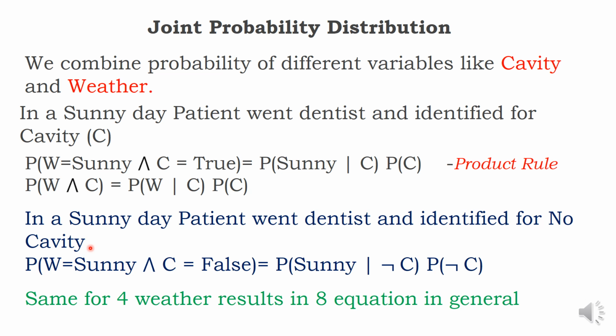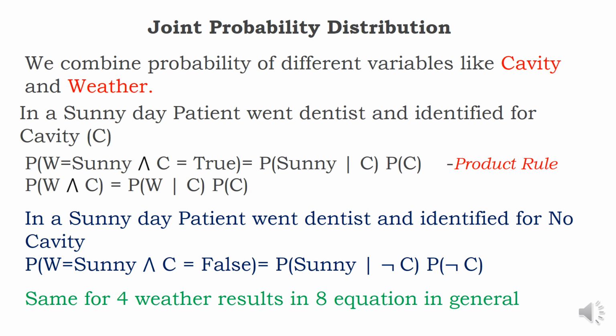Altogether 4 different weather and 2 possibilities, 4 into 2, 8. The same I can write for all weather. I leave you to write such statements. Instead of sunny you put rain, you can put cloudy, you can put snow. Cavity, no cavity. You will get 8 joint probability distributions. I am linking them, a joint probability distribution. Please remember this particular idea.